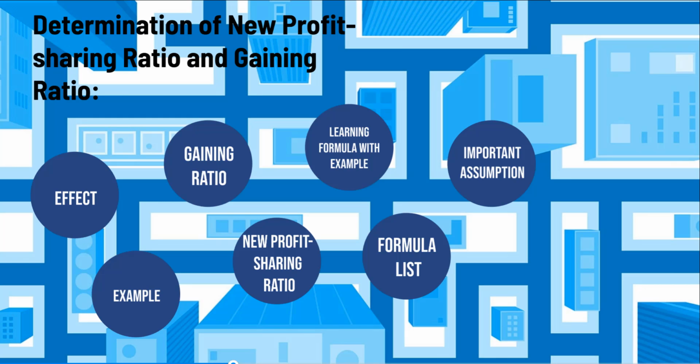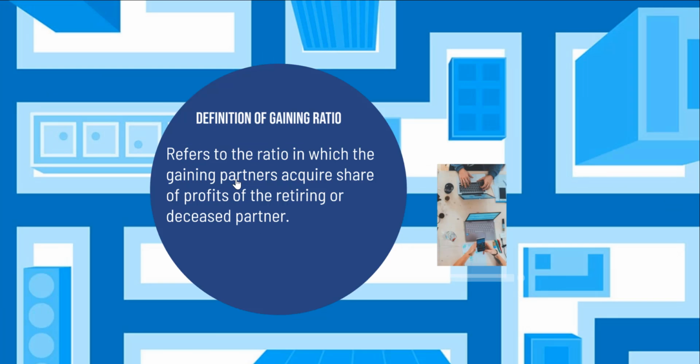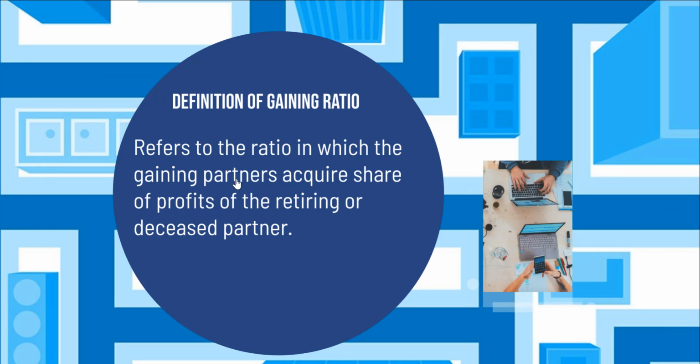Let's check out the definition of gaining ratio. Gaining ratio refers to the ratio in which the gaining partners acquire share of profits of the retiring or the deceased partner.